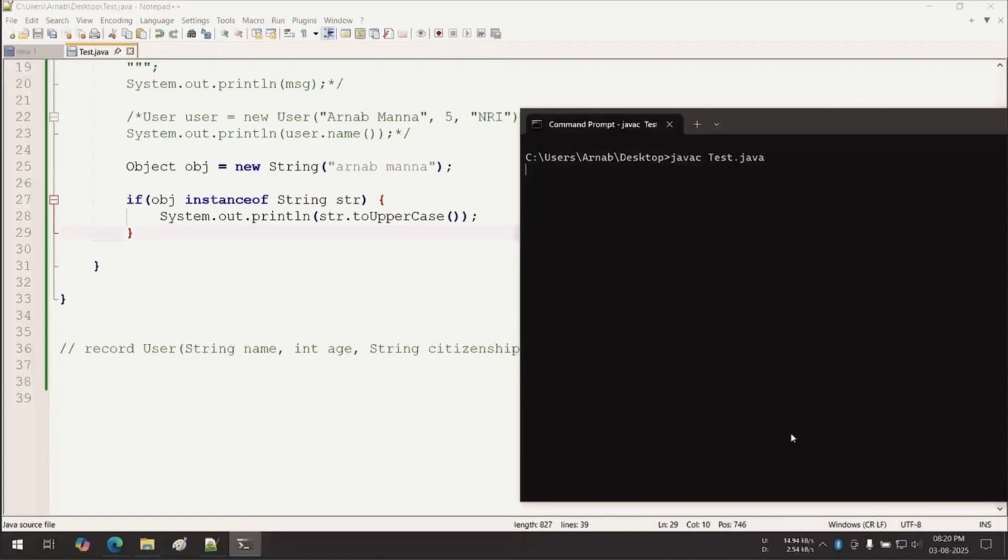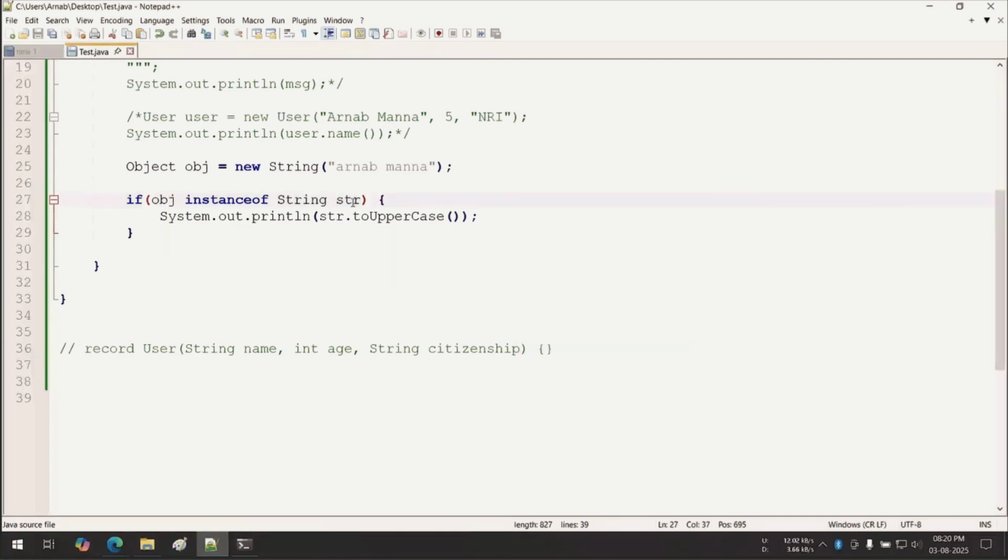Line number 27 and 28, fine. So earlier, what was there? Earlier it was only instanceof String class. That means if the object is really a String object, then typecast this object into String first.